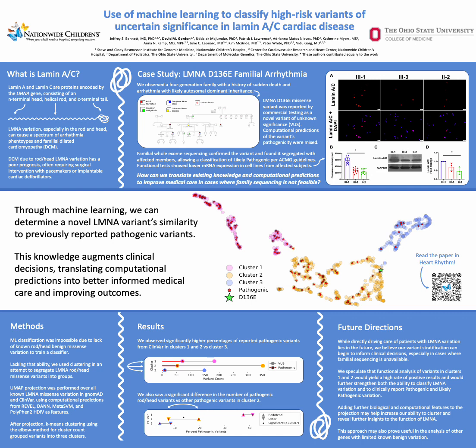They came from a family with a 4-generation history of sudden death and arrhythmia that showed a likely autosomal dominant inheritance model. The patient had been sequenced by a commercial lab, which returned a variant, D136E, in LMNA as a variant of unknown significance. This means that not much clinical action could be taken, and so we took this on